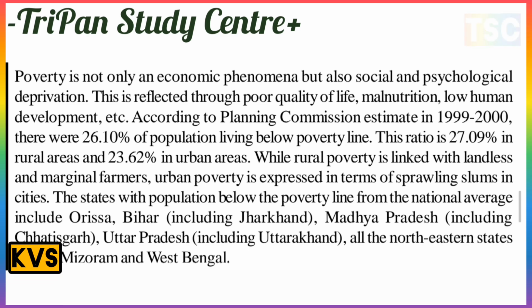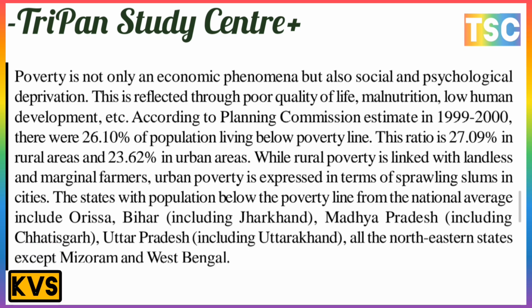Rural poverty is linked with landless and marginal farmers, while urban poverty is spread in the form of sprawling slums in cities. The states with a population below the poverty line above the national average include Odisha, Bihar, including Jharkhand also, Madhya Pradesh, including Chhattisgarh, and Uttar Pradesh, including Uttarakhand. All the northern and eastern states except Mizoram and West Bengal.